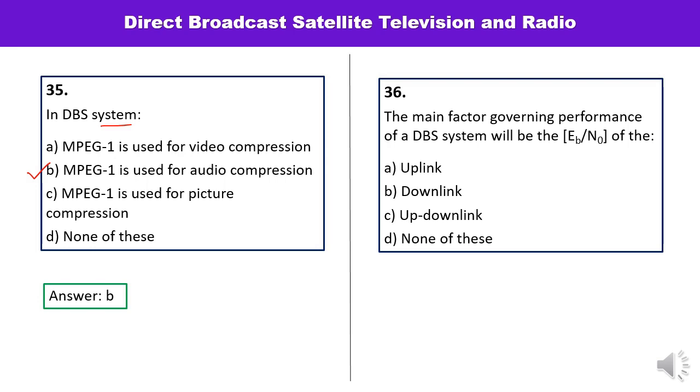Question number 36, the last question. The main factor governing the performance of a DBS system will be the Eb upon N0. And what would this be? Either it is uplink, downlink, or uplink and downlink, or none of these. So this particular factor for a DBS is related to the downlink. So answer must be B. Let us check the answer. This is correct as well.